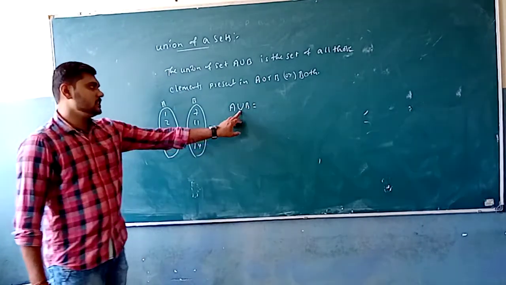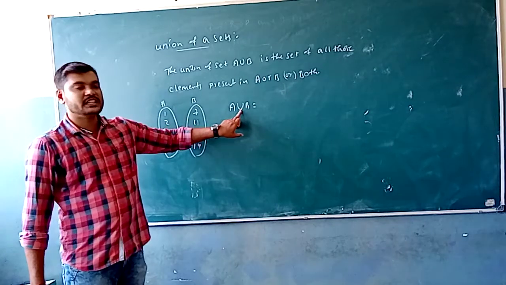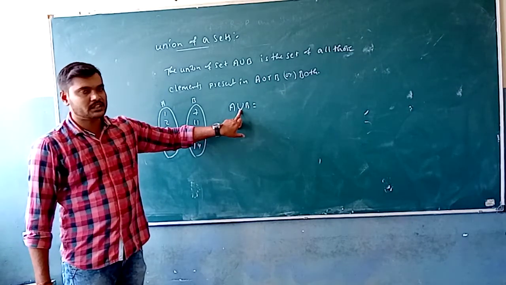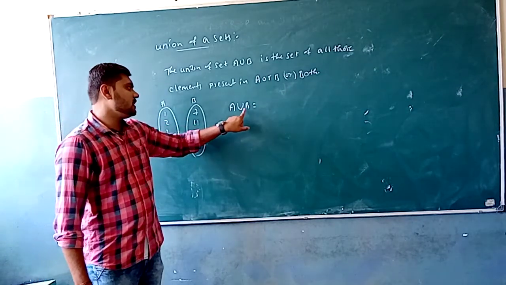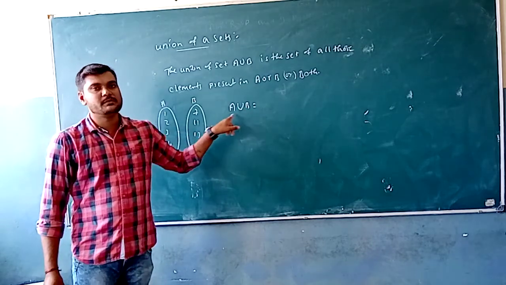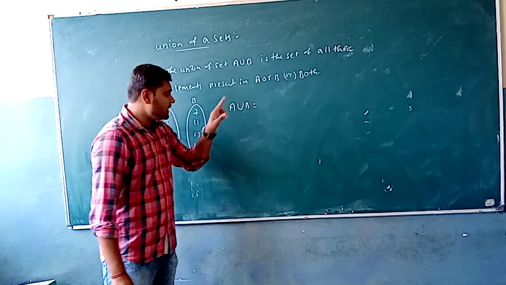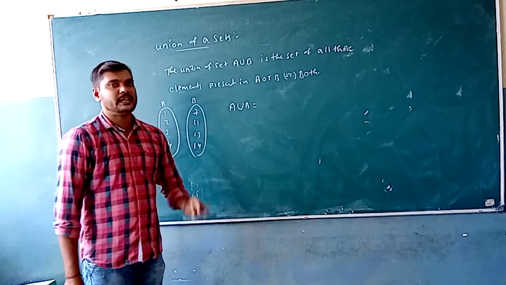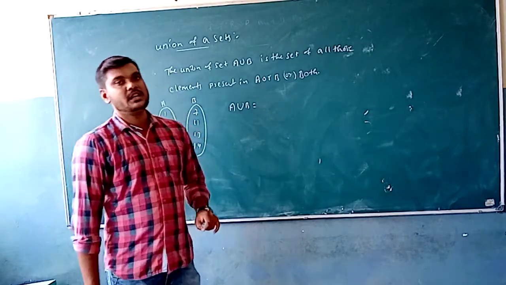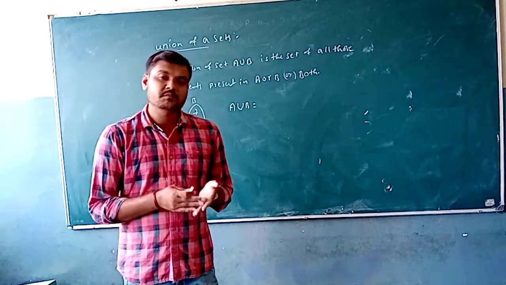So this symbol is represented for union. So that's going to be A union B. So according to the definition, the elements which are present in A union B are going to be present in A or in B.